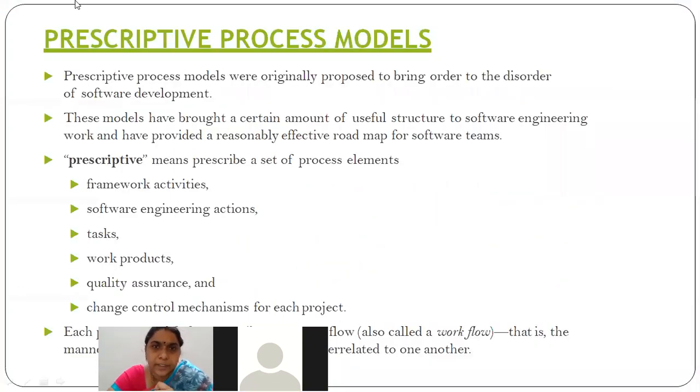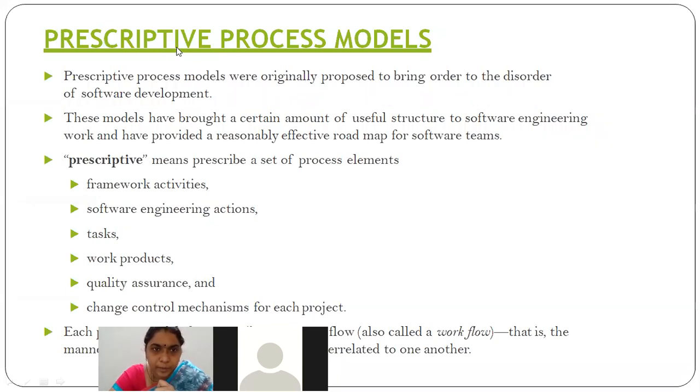So coming to these prescriptive models, the name is given as prescriptive. Why? Because it is going to prescribe all the process elements that are going to flow within the process. The process elements include all the framework activities, actions, tasks, work products, and all the umbrella activities like quality assurance and change control management. All these elements will be included within the process, and that is being prescribed by these models. That is the reason we call them prescriptive models.